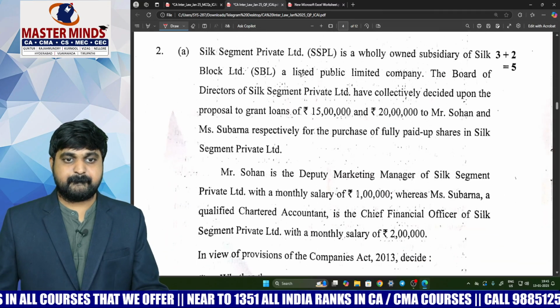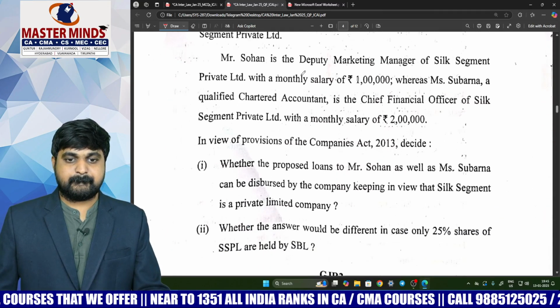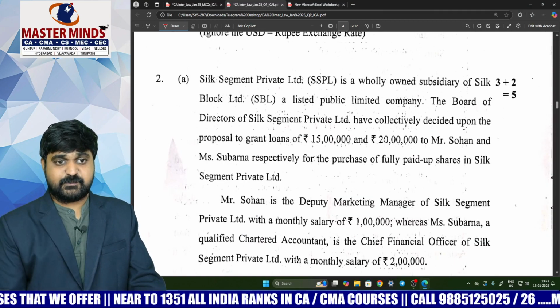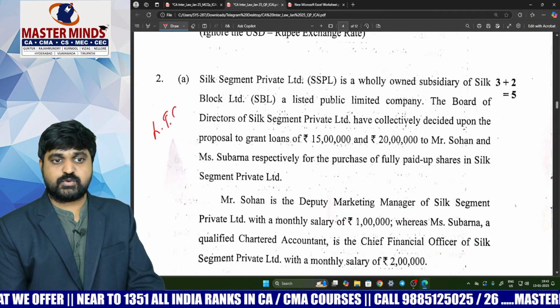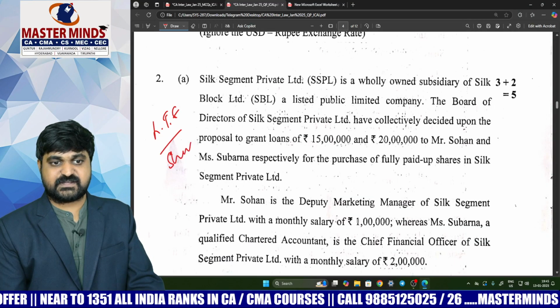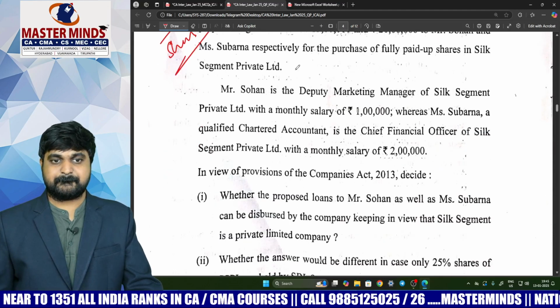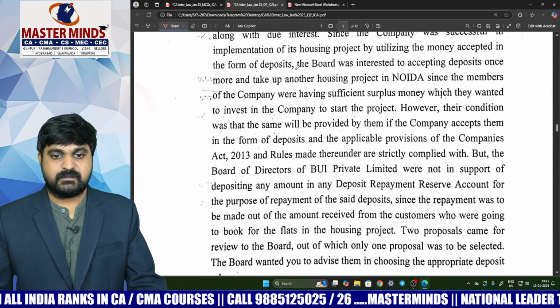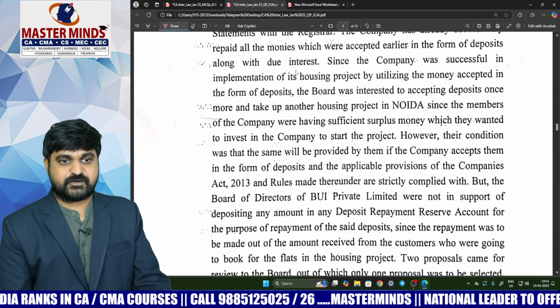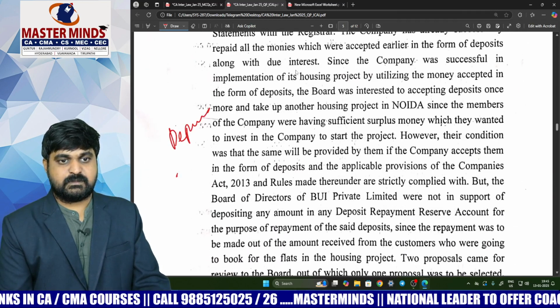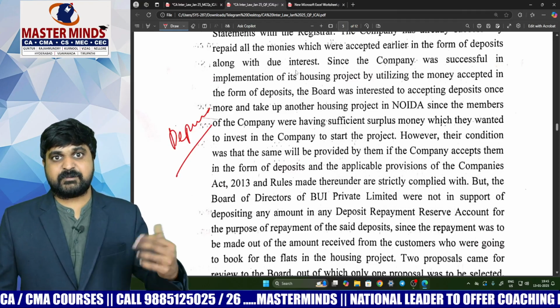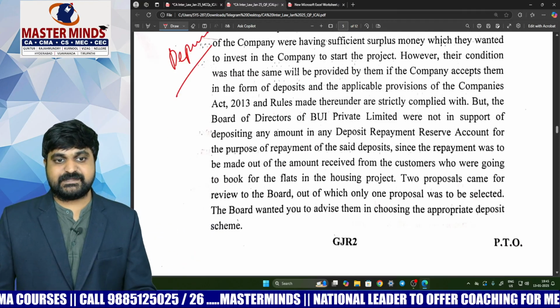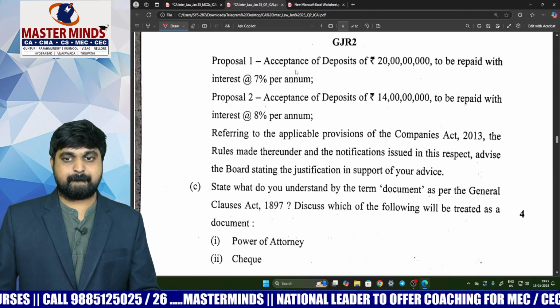Next one. This is also a very important topic, which is nothing but loan to employees to purchase the shares of that company or its subsidiary. Next one. This topic is from the deposit chapter. We need to comment on the maximum amount that can be taken as deposit by the company.